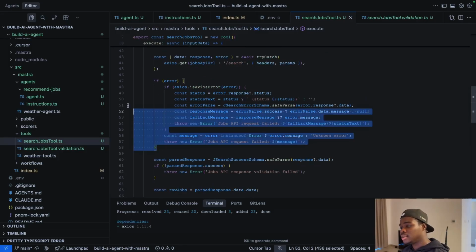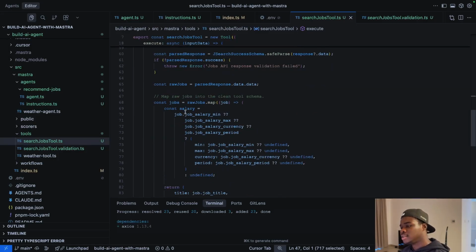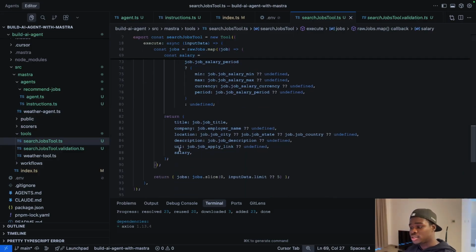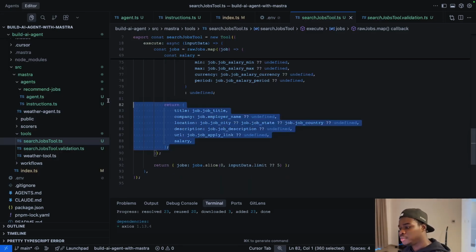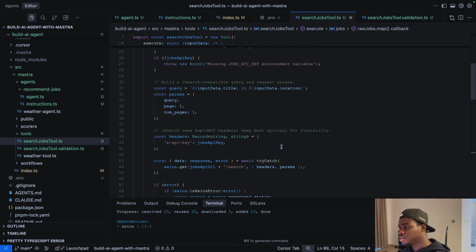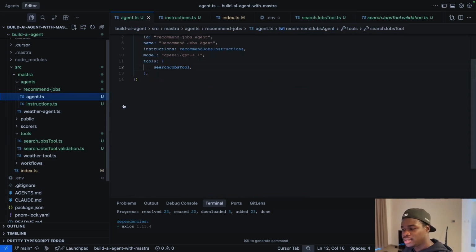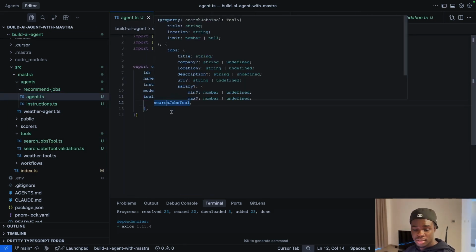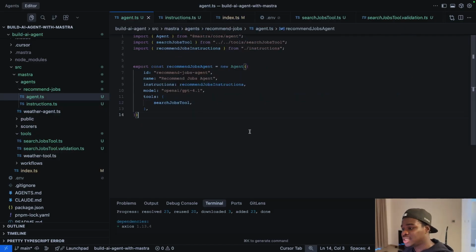This is the error handling, and then this is us parsing the data and getting the values from the API and structuring it in the way we want the agent to receive the value, right? And then after we do that, we return the value here, and then we slice it based on the limits that the agent gave to the tool. And we call that in the agent, we define the tools, telling the agent that this is part of your arsenal. You can use this tool to get information, and as you can see, it's very type friendly.